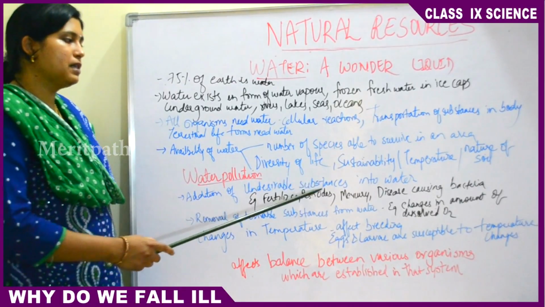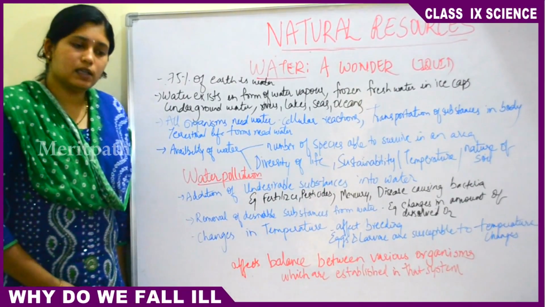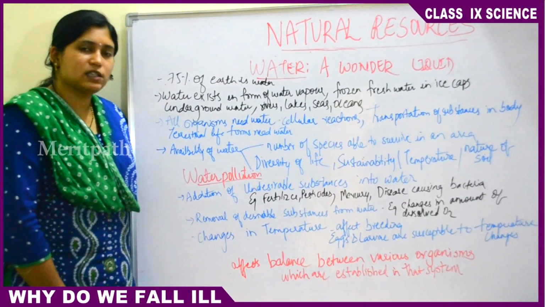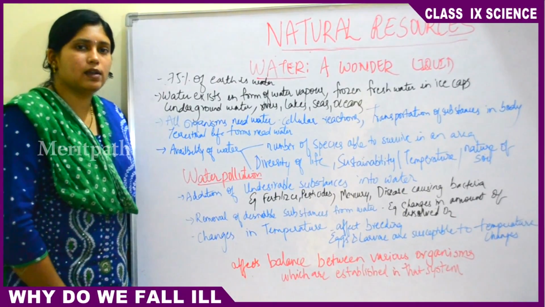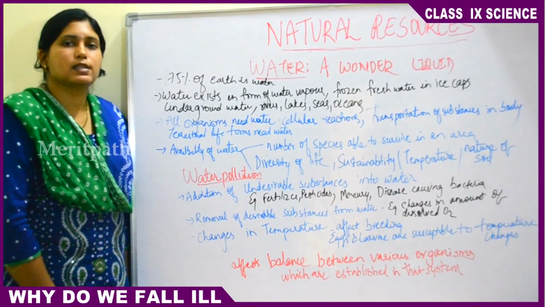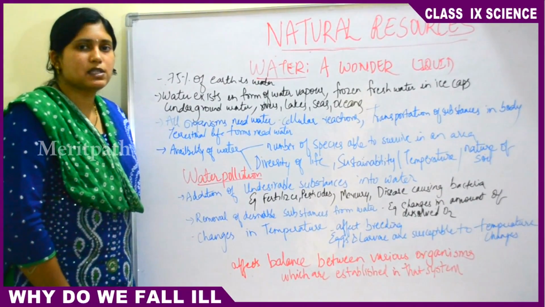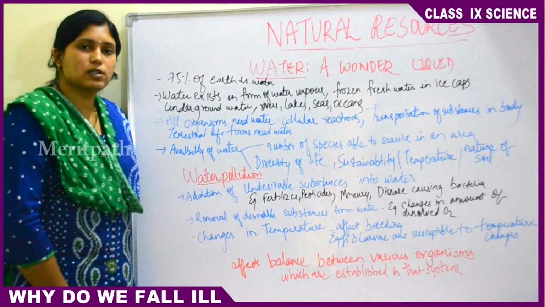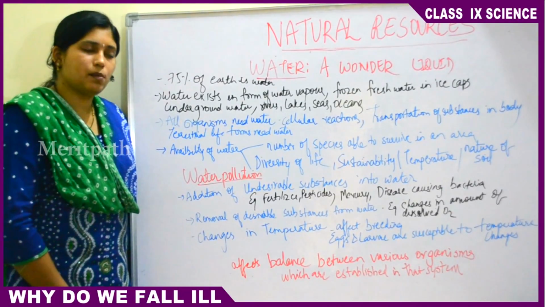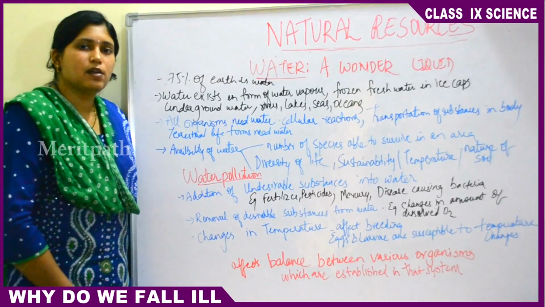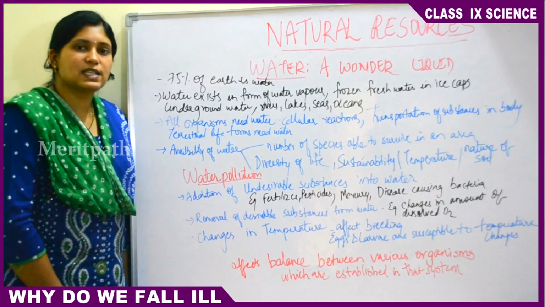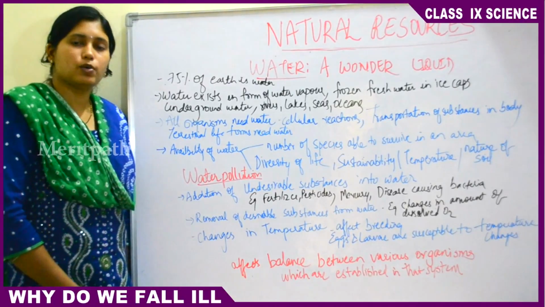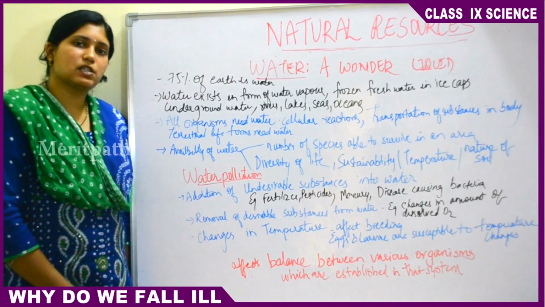Addition of undesirable substances into water. Nowadays, people are adding many bad substances into the water. Like, suppose in an agricultural field, the farmer is adding fertilizer or pesticides, then they mix up into the water also. Because when the plants are irrigated, some amount of fertilizer or pesticides will get mixed up into the water. This causes water pollution.